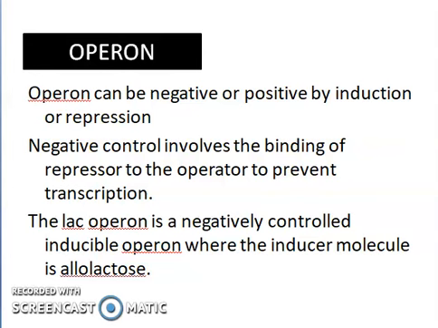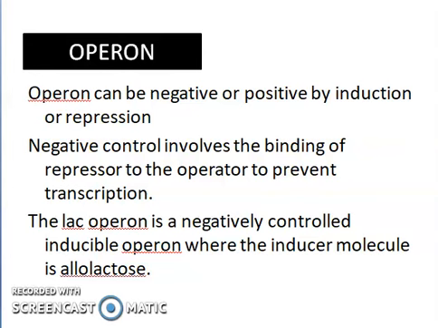Now, next point is the lac operon is a negatively controlled inducible operon, where the inducer molecule is allolactose. What happens in case of lac operon? There is allolactose which will come and bind to the repressor protein, which will not allow it to bind to the operator region. What happens when a repressor protein is present?